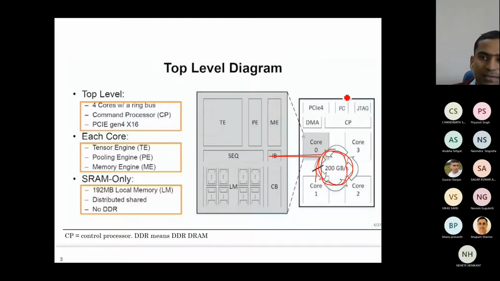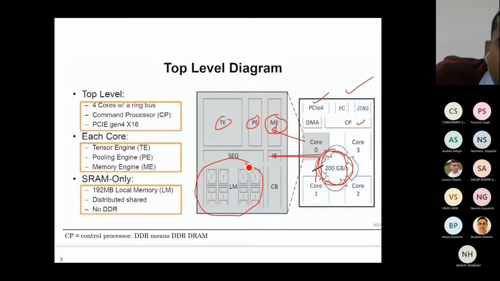Now this is the overall chip, and this is the design of each core. The chip also has a command processor, plus it has PCI Express. Each core has a tensor engine, a pooling engine, and a memory engine, plus it has local memory. Like in Goya, we had something similar, that shared memory.